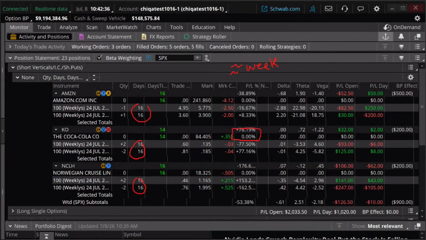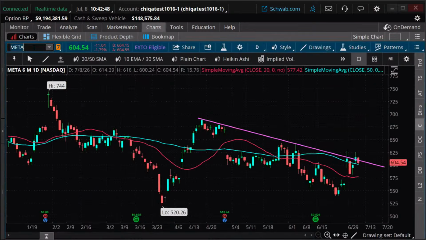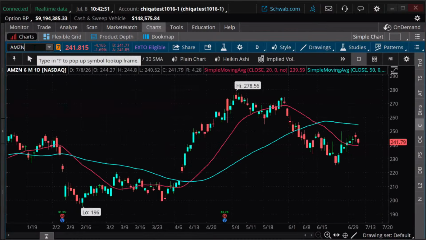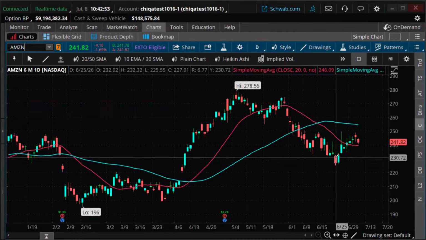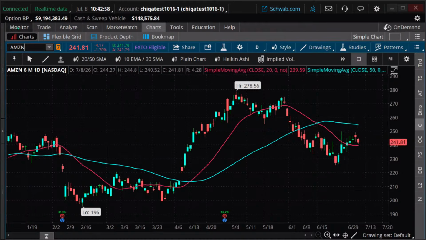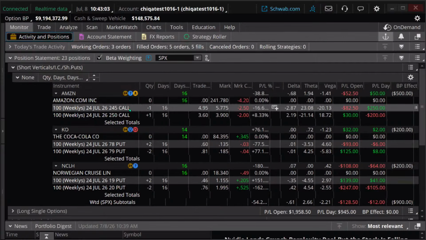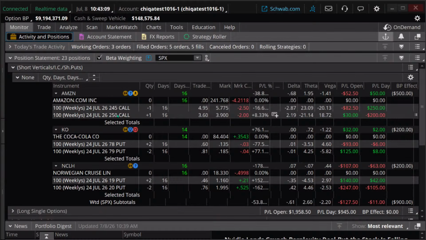So let's look quickly at Amazon. Let me get out of my drawing tool. On Amazon, I have a 245, 250. Let me pull up my charts. AMZN, Amazon, 245, 250. We're at about 241 right now. Now remember, this is a call vertical. This is bearish. We want the stock to stay below 245 here.